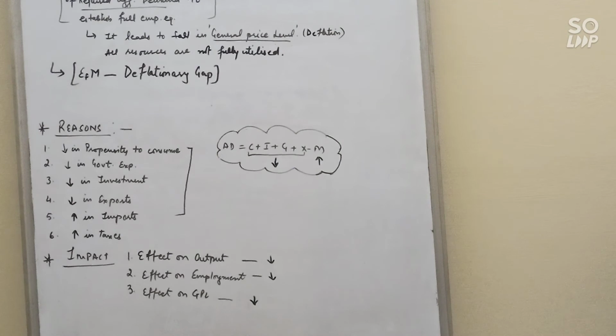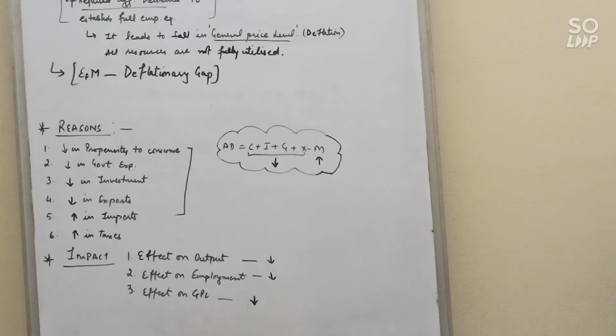Effect on general price level. There is a fall in the general price level, there is deflation in the country. So the more the gap between the actual and required, the more the deflation there will be. Clear? So all these points are there in excess and deficient demand. All points are important. Learn properly. And the next question is the difference between deficient and excess demand. We can differentiate these two.